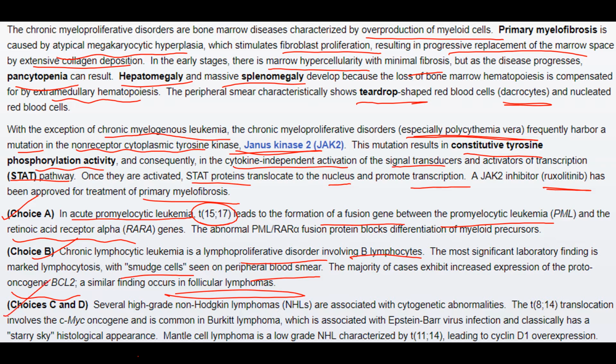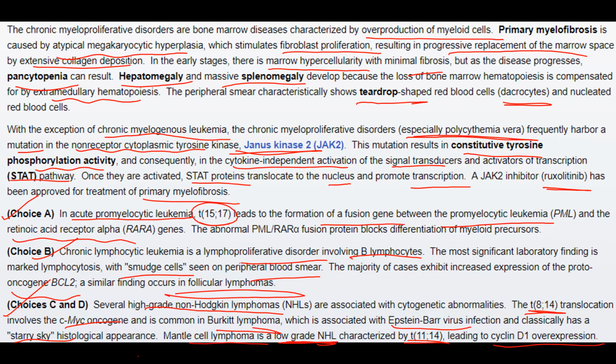In the other choices, C and D, high-grade non-Hodgkin lymphoma is associated with t(8;14) translocation, which involves the c-Myc gene and is most common in Burkitt lymphoma, which is associated with Epstein-Barr virus and has a classical starry sky histological appearance. Mantle cell lymphoma is a low-grade non-Hodgkin lymphoma which is characterized by mutation in t(11;14), which leads to cyclin D1 overexpression.